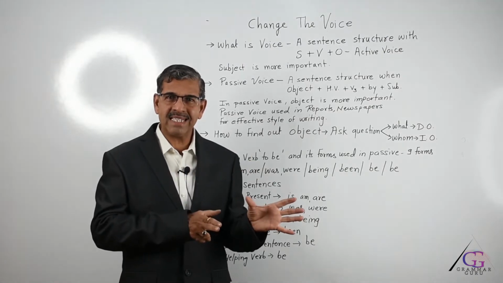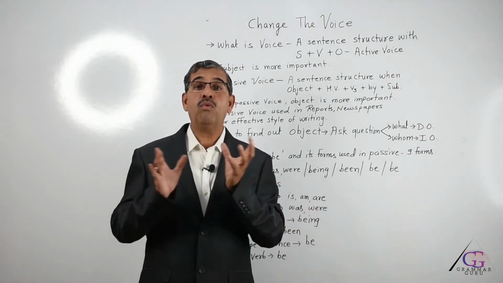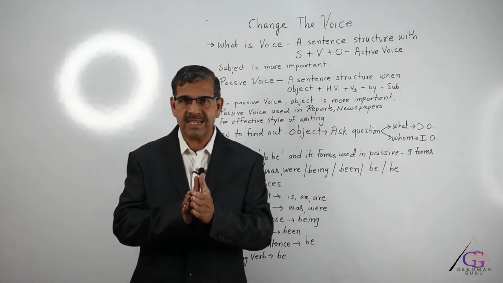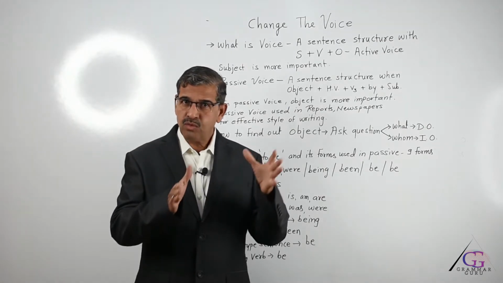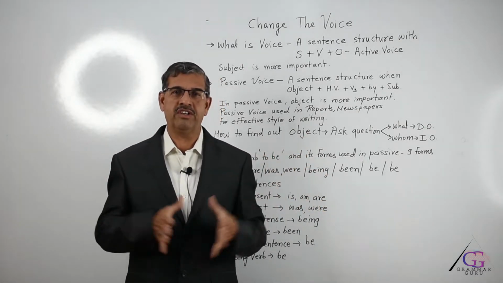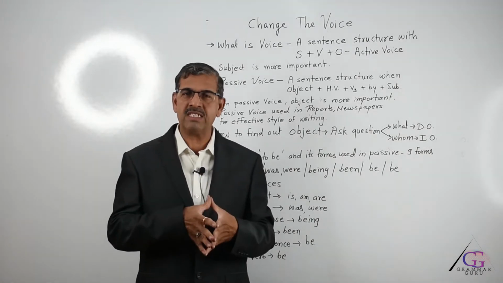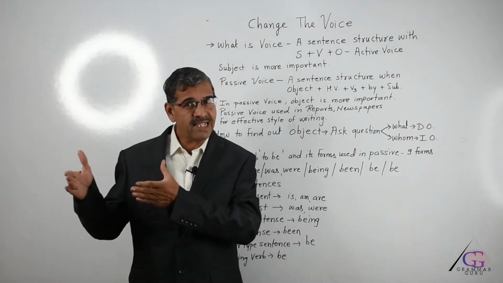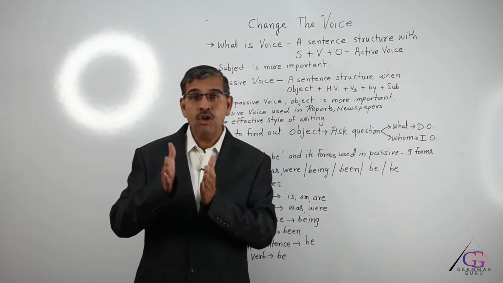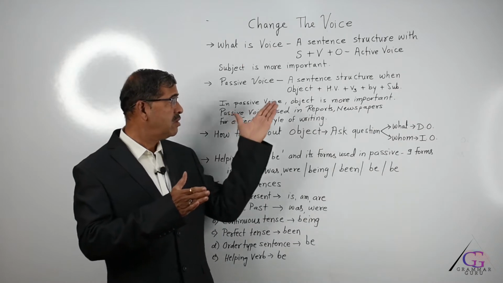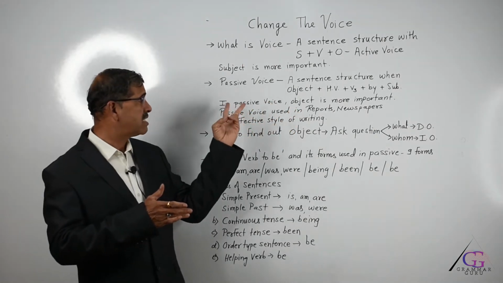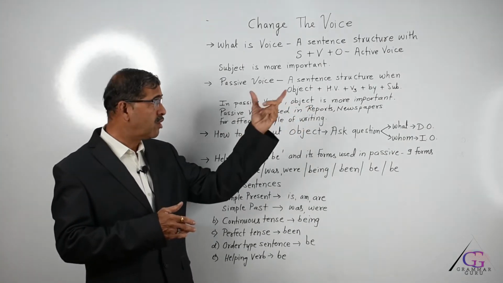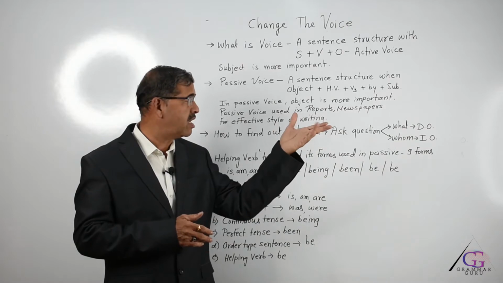Sometimes who has done the action is not important, but what is happening or what action has been done is more important. For example, 25 cycles were distributed to orphan children. This is passive, but who distributed the cycles is removed from the sentence because that is not important. So sometimes the subject can be omitted, but passive voice sentences have the object in the beginning because the object is more important, not the doer.